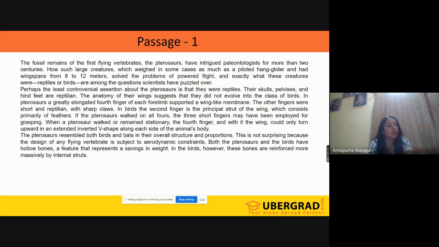This is how you need to understand. The topic is pterosaurs, and the fossil remains of these pterosaurs have made paleontologists confused, or put them in a situation where they are not able to decide on something.